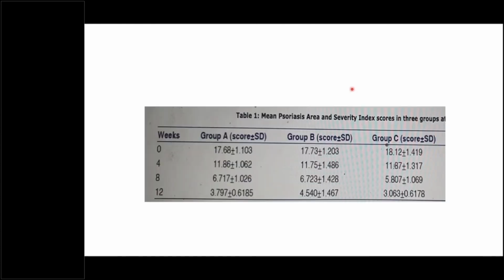And the scale of measurement is the PASI score. Now this is a score. Many people say scores should be ordinal data. Many people say that if the score has large values, it can be ratio data. So again, there is a controversy. But let's assume it as a ratio scale, because the authors have taken it as a ratio scale based on the test which they have mentioned.